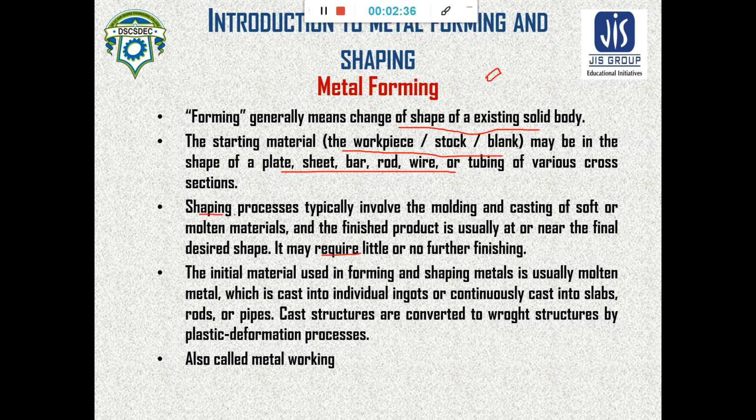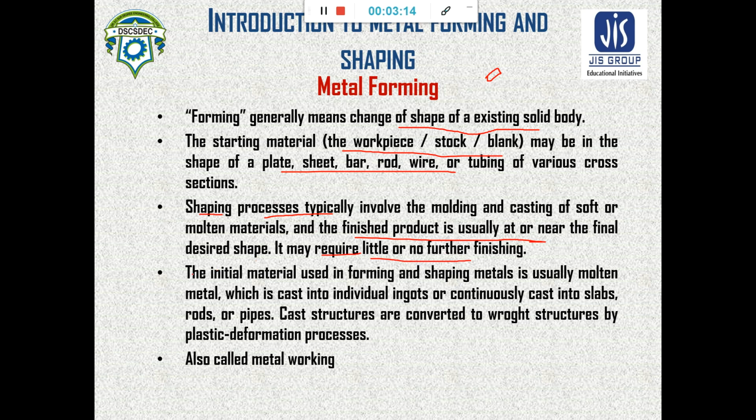Shaping and forming, in most cases, are referred to with the same meaning, but shaping processes involve molding and casting of soft or molten material, and the finished products are usually near net or final desired shape. That means it requires little or no finishing. So these are the main points of forming and shaping operations.